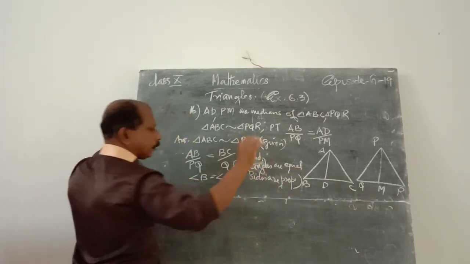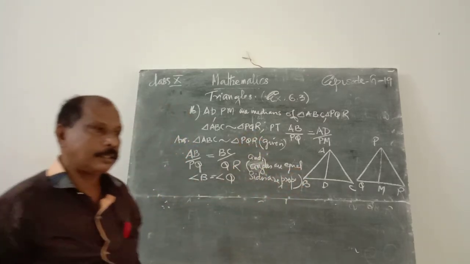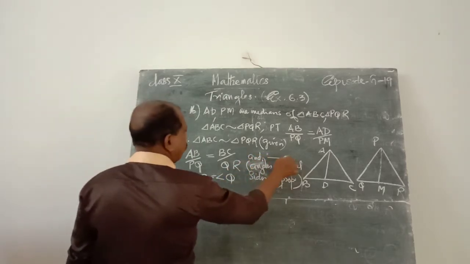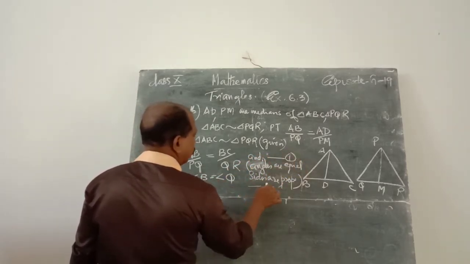That is the reason. Angles are equal and the sides are proportional. Therefore, this is equation number 1. This is equation number 2.